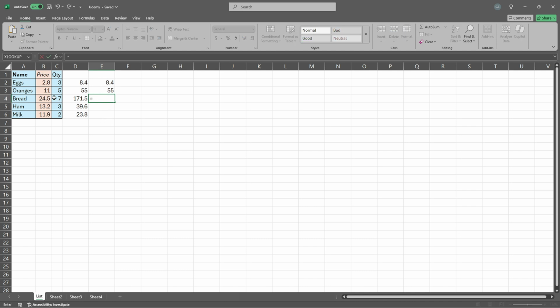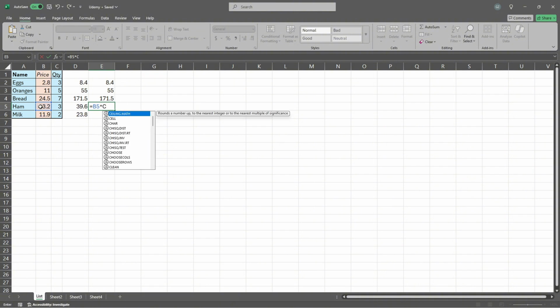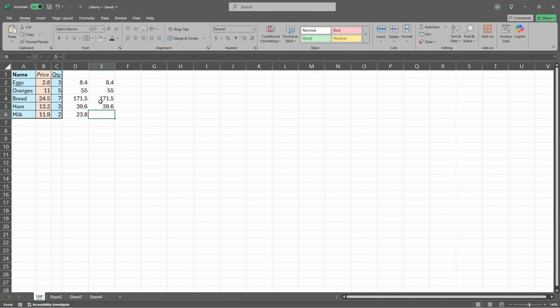It's up to you how you would like to reference. Remember, you reference to that cell and times to that cell. Then we've got that one, C5 and C5, we can write over here. Of course, as the last one, just to check if everything's working, times C6, and we've got the same results over here.